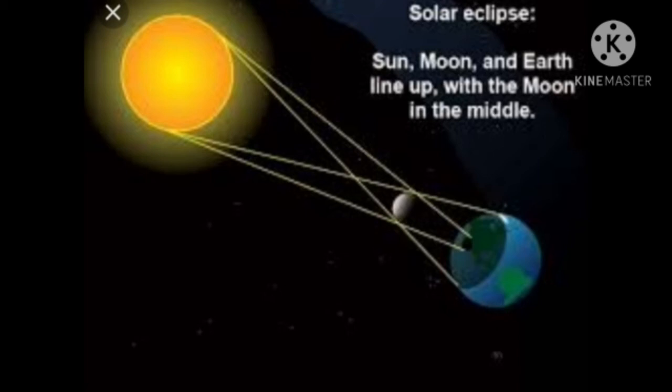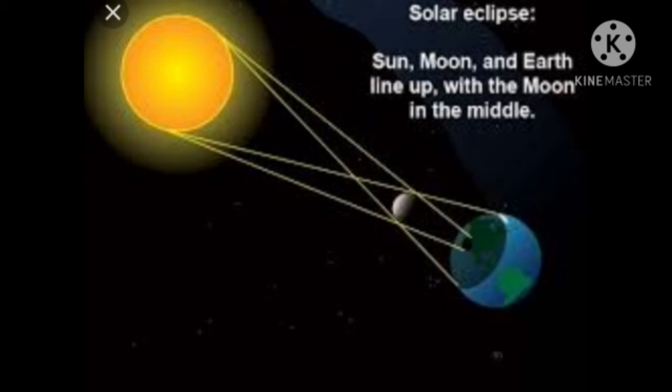Children, now let me say a few more things about the lunar eclipse and the solar eclipse. Just like the lunar eclipse, a solar eclipse also lasts for a short time. Once the moon moves out of the line with the sun and the earth, we can see the sun once again. We should not look at a solar eclipse with naked eyes. Do you remember that when a solar eclipse is there, your parents will not let you outside?